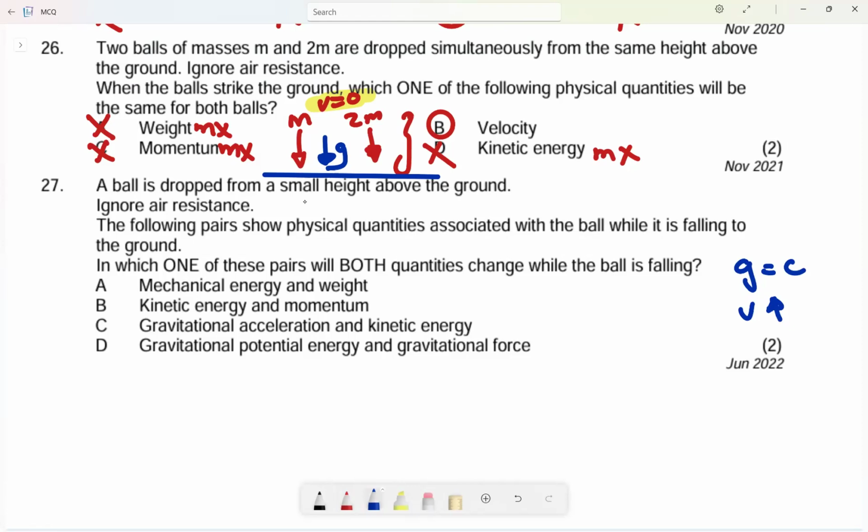Another thing happens. Let me see. Another thing: the height will change. Height decreases because you move from a height going downward. So it means height will decrease. So let's see which of these pairs will have both quantities change while the ball is falling.